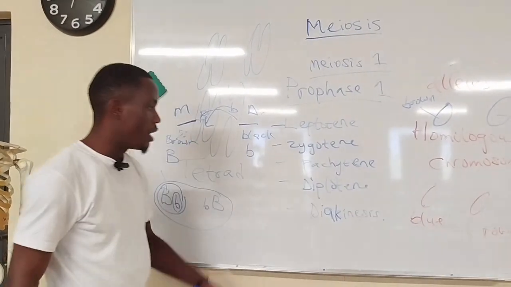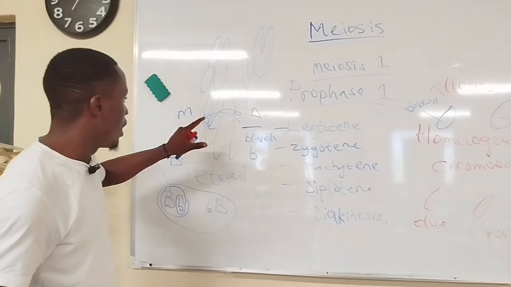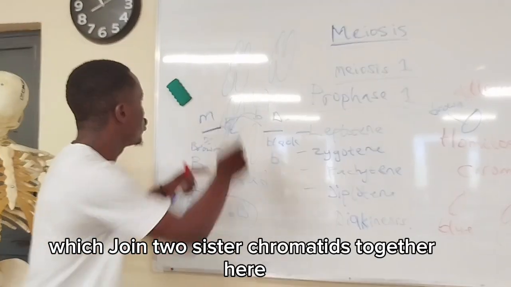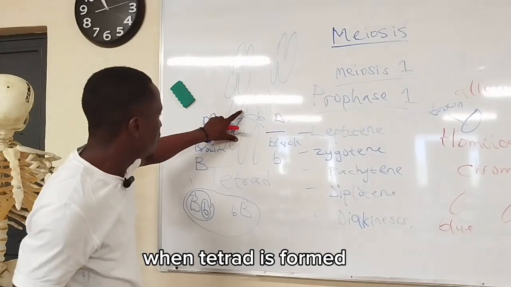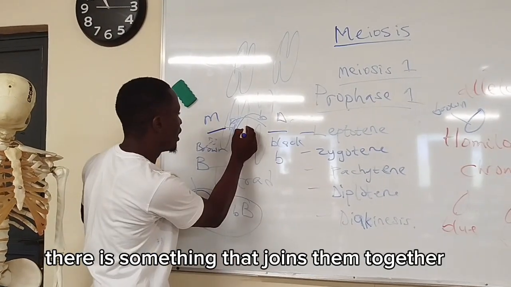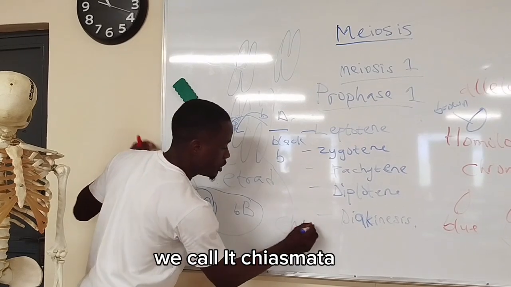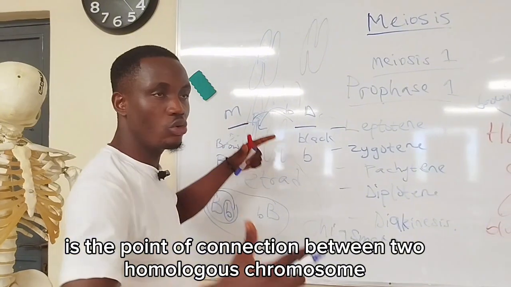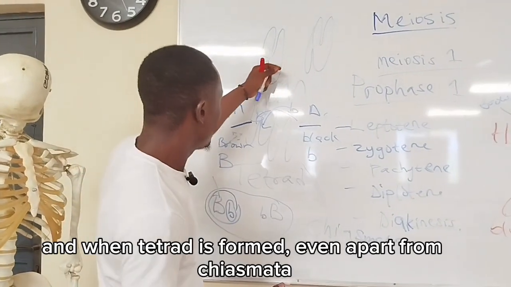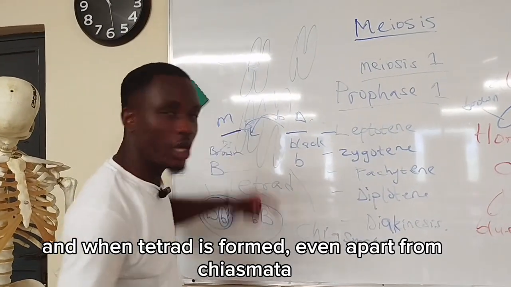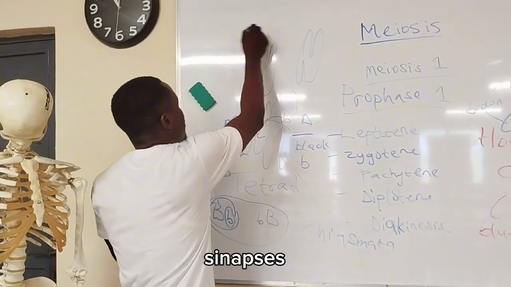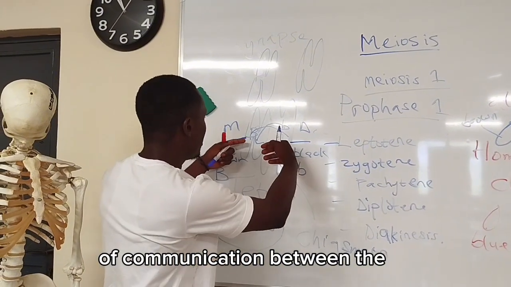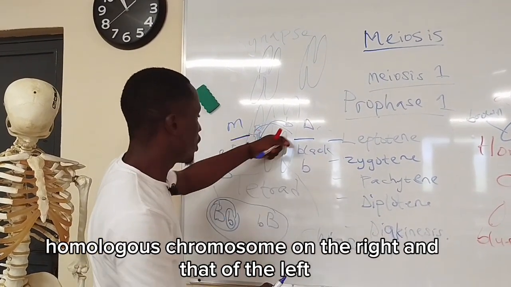During the diplotene stage, before I explain this, I want you to understand something. Just like we have the centromere which joins two sister chromatids together, when a tetrad is formed, there is something that joins them together, which we call chiasmata. Chiasmata is the point of connection between two homologous chromosomes. And when a tetrad is formed, even apart from the chiasmata, we have what we call the synapse. Synapse is a major form of communication between the homologous chromosome on the right and that of the left.